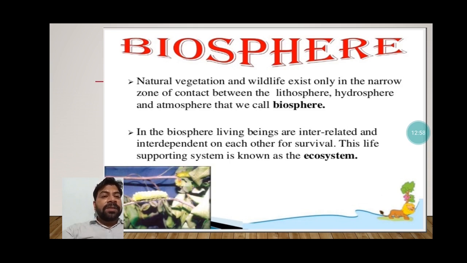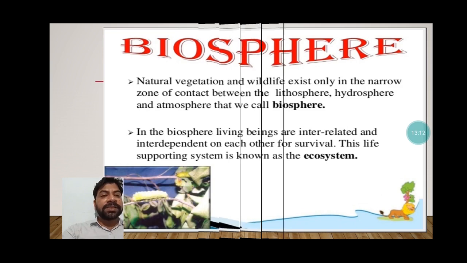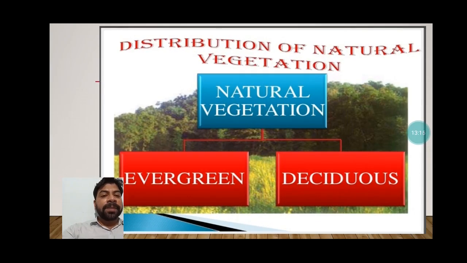In the biosphere, living beings are interrelated and interdependent on each other for survival. This life supporting system is known as the ecosystem. It means the interdependency of living on non-living to support each other for survival, that is the ecosystem. When we divide the natural vegetation, there are evergreen, deciduous, coniferous, many are there.